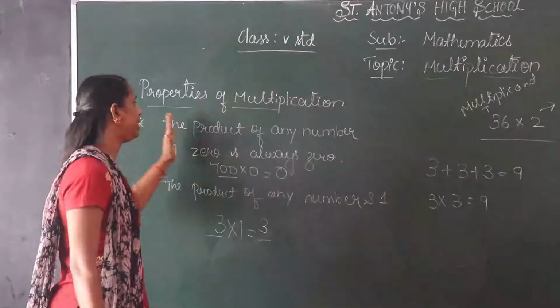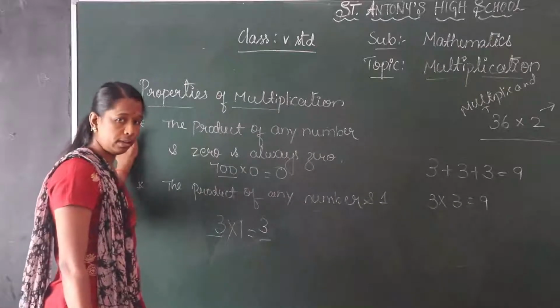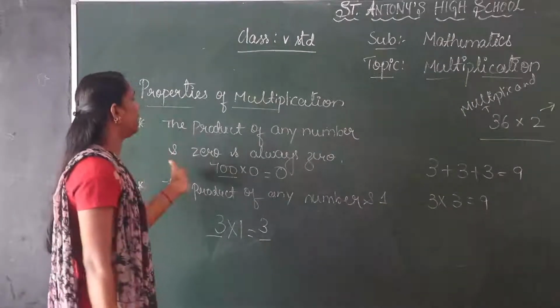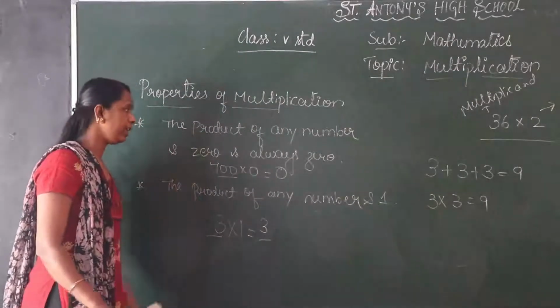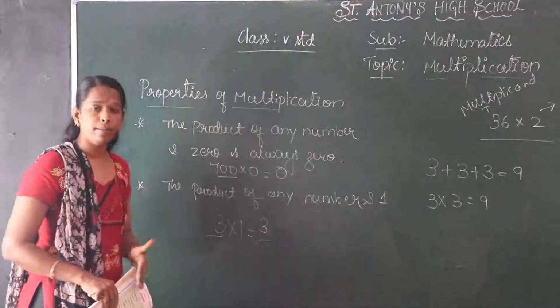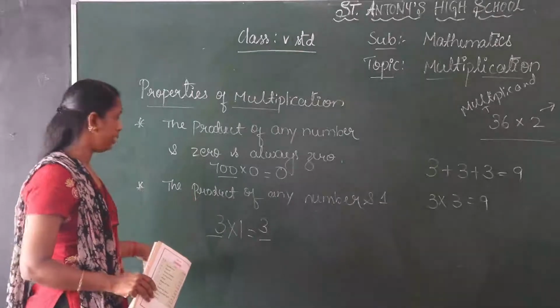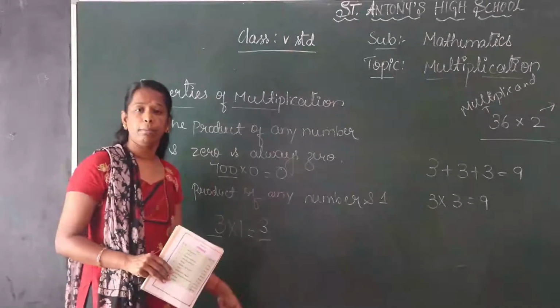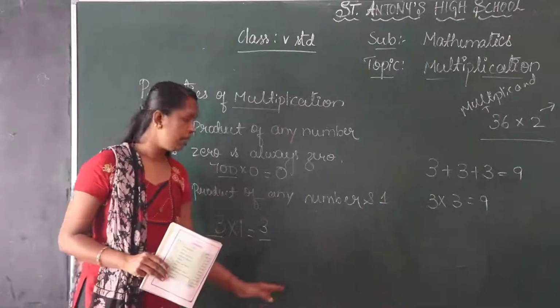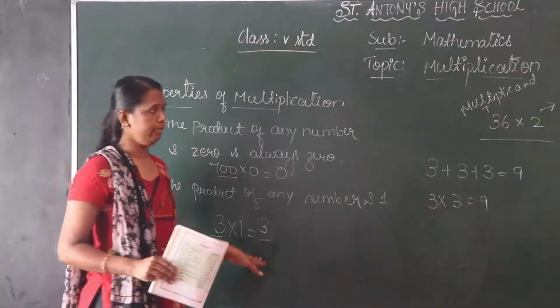The first property of multiplication is a repeated process of addition, and the second property is the product of any number: the number which is multiplied by 0, the product is 0. If a number is multiplied by 1, the product is itself.